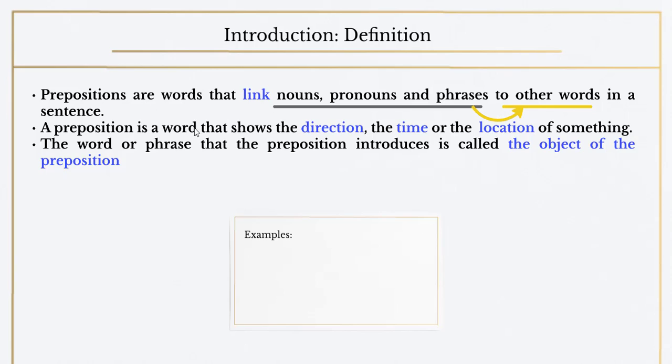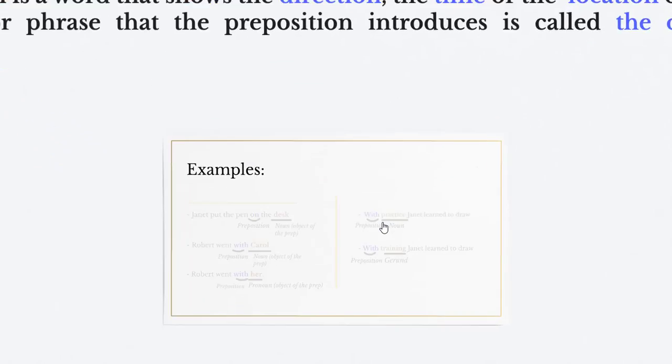A preposition is a word that shows the direction, the time, or the location of something. Prepositions of movement and direction show the direction. Prepositions of time show the time. Prepositions of place and location show the location of something. The word or phrase that the preposition introduces is called the object of the preposition. Now, what is the object of the preposition? It is the word or phrase that comes after the preposition. For example, here, "to other words": "to" is the preposition, "words" is the object of the preposition.